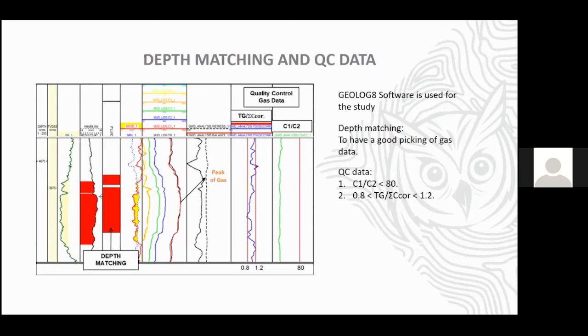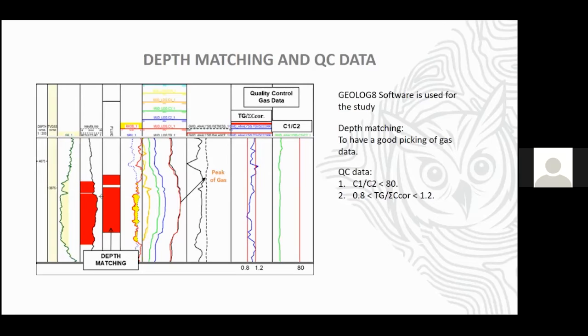And then for the quality control data, we use C1/C2 below 80. Why below 80? Because it depends on the tools that we use for the analyzer. So even if C1/C2 is more than 80, the data is invalid and we cannot use the data.